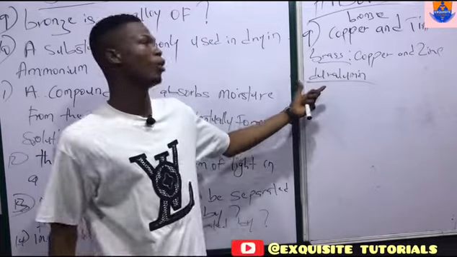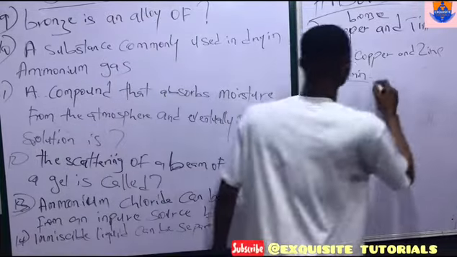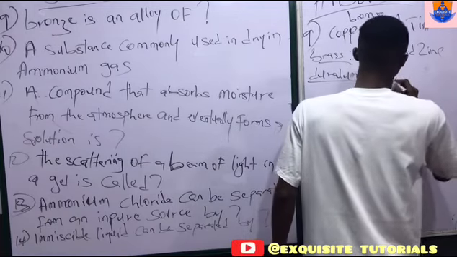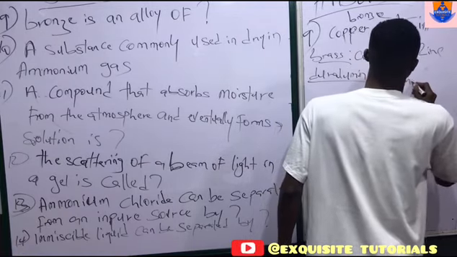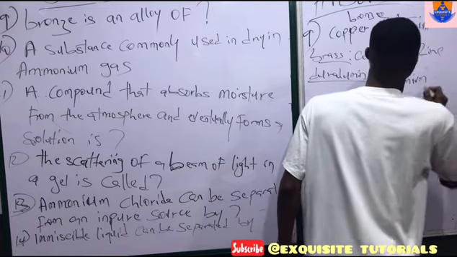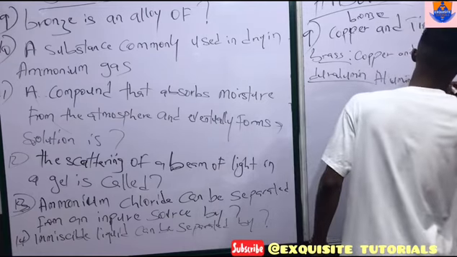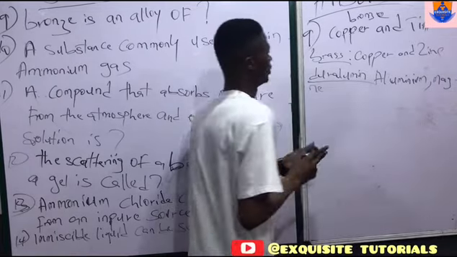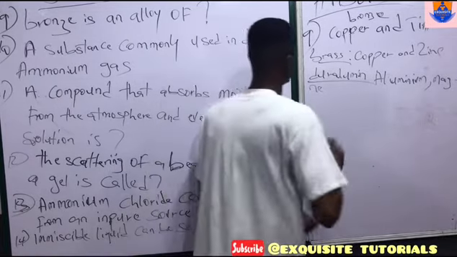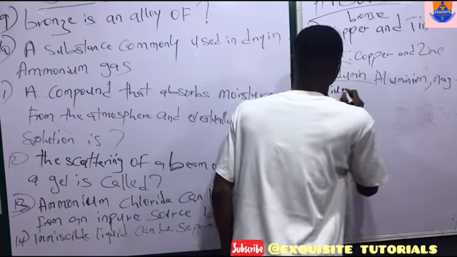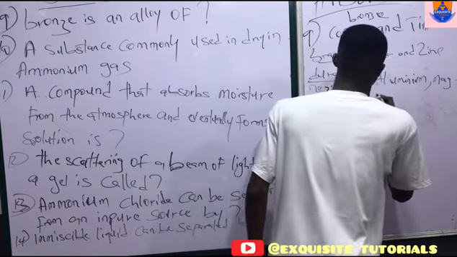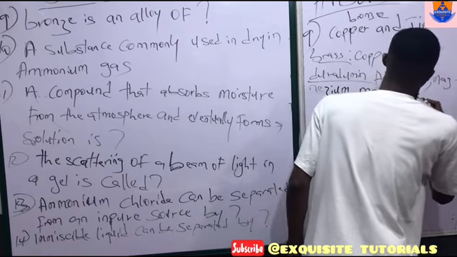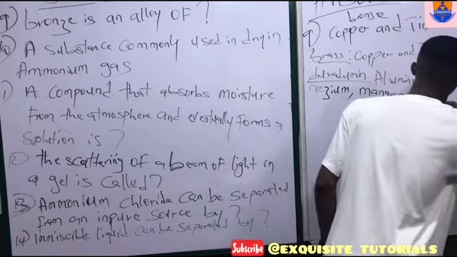Duralumin is an alloy of aluminium, magnesium, manganese, and copper.